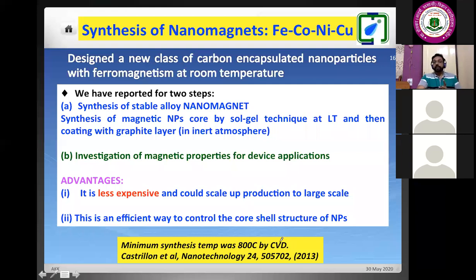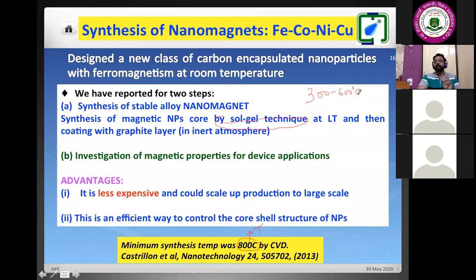Because in the chemical vapor deposition technique, they use the minimum temperature reported in the literature. That was the minimum temperature, 800 degrees Celsius. So our technique, the sol-gel synthesis, a wet chemical technique, we say that this is the best one. Because we are able to synthesize these nanomagnets in the temperature range of 300 degrees Celsius to 600 degrees Celsius, 600 for extreme cases.